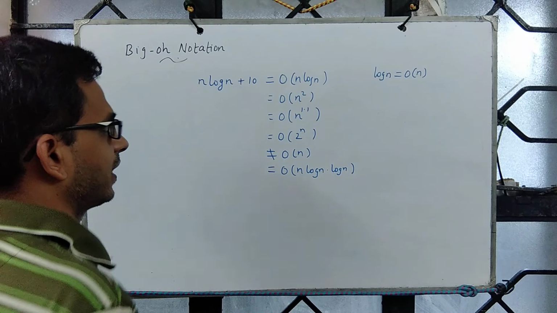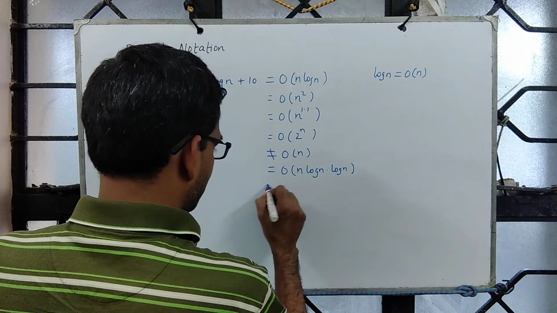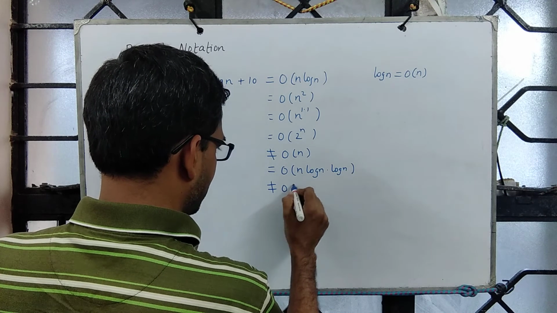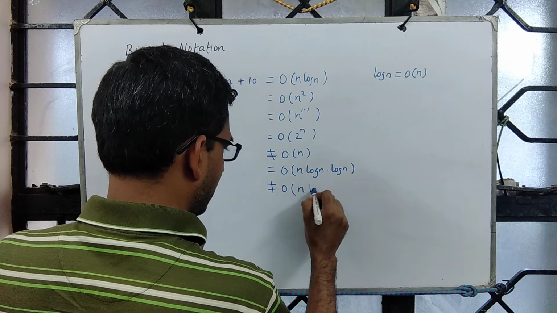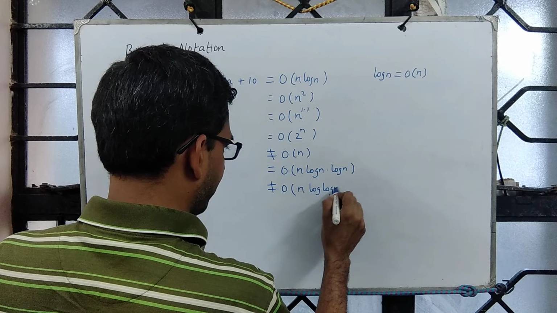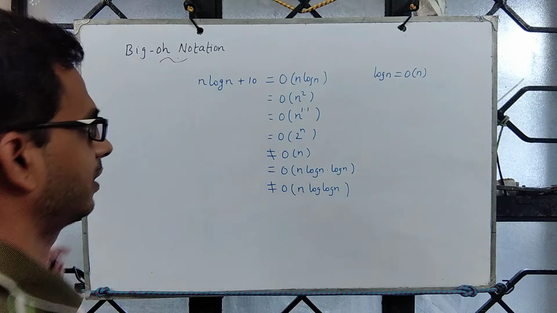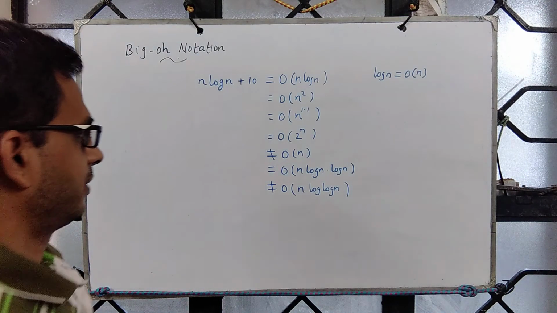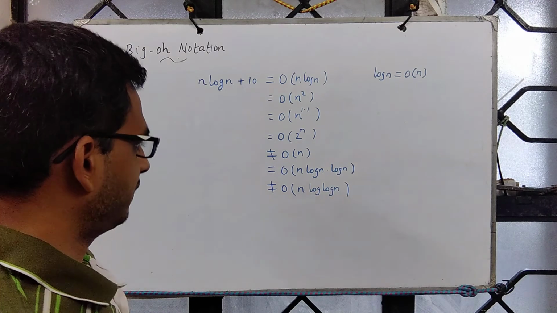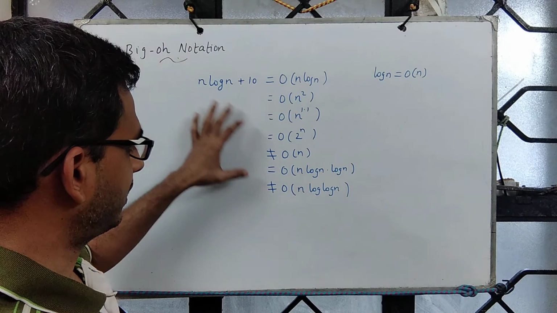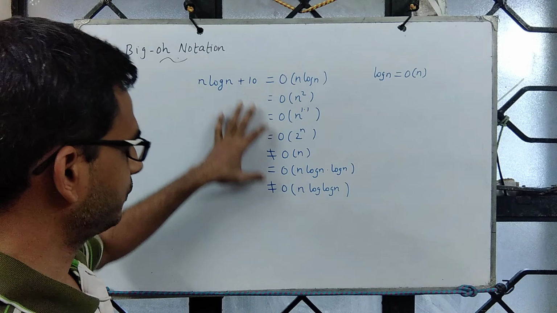Okay, and anything smaller than that is not possible, so which means it is not order of n log n. So as always one can fix appropriate c and n naught and argue this part.